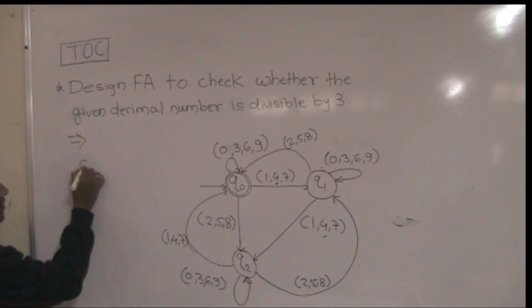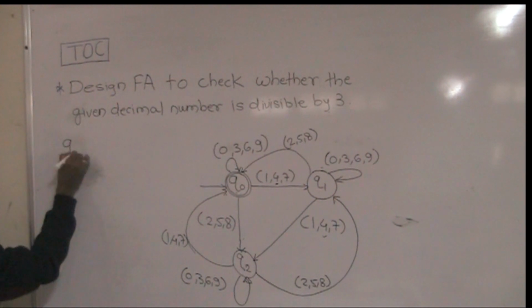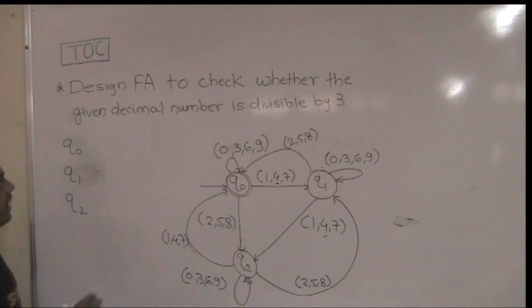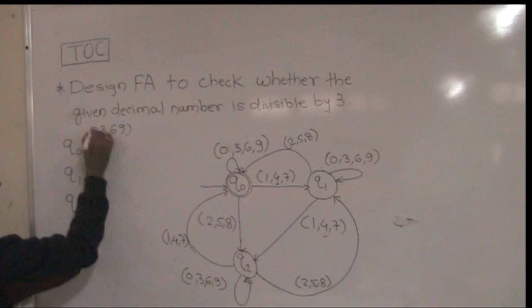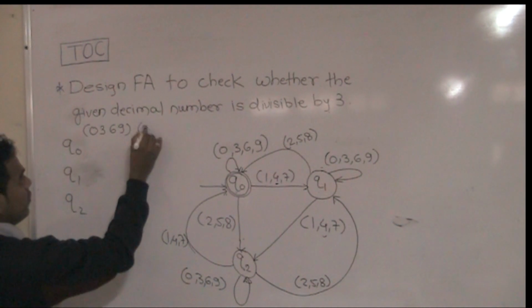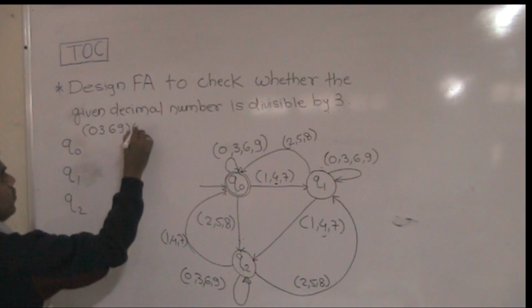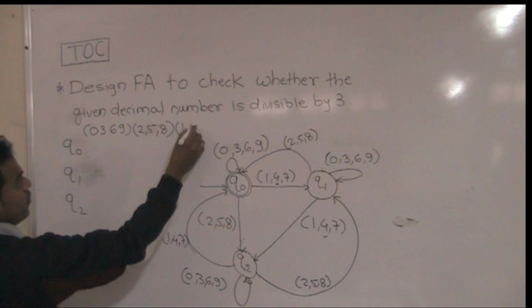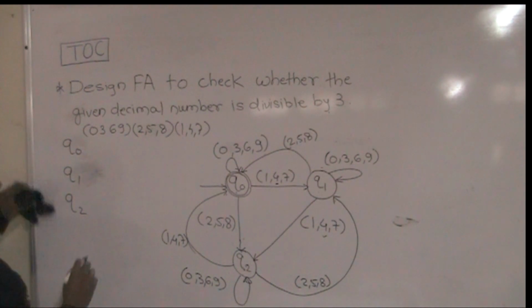Suppose we have the states Q0, Q1 and Q2, and the inputs are 0, 3, 6, 9 as the first input, 258 as the second input, and 147 as the third input. Okay, simple, very simple.